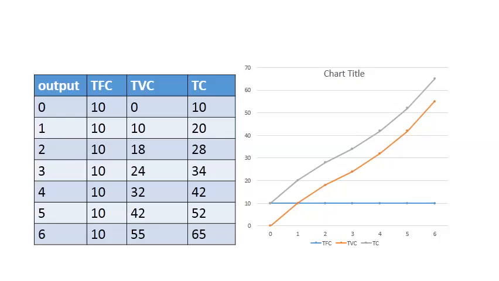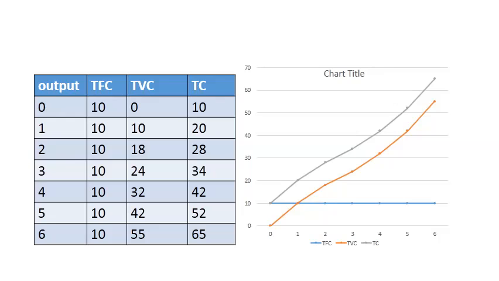See the schedule and diagram. Output, total fixed cost, total variable cost, and total cost, because total cost is the summation of total fixed cost plus total variable cost. When output is 0, total cost is 10, 10 plus 0. When output is 1, total cost is 20, 10 plus 10. For 2 units it is 28, 10 plus 18. For 3 units it is 10 plus 24, 34. For 4 units it is 10 plus 32, that is 42, sorry. For 5 units it is 10 plus 42, that is 52. And for 6 units it is 10 plus 55, that is 65.